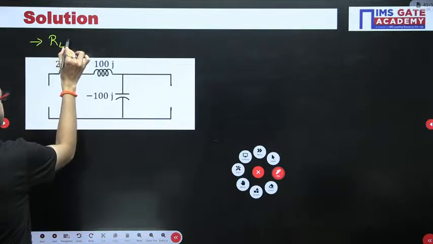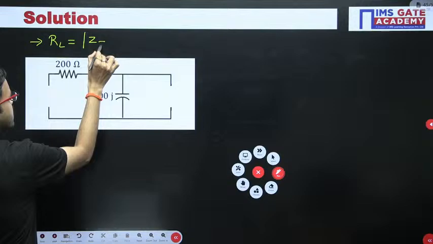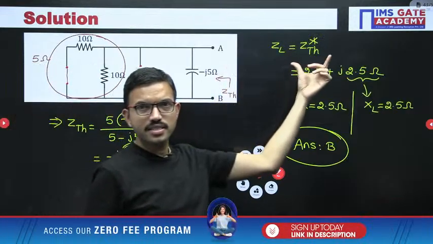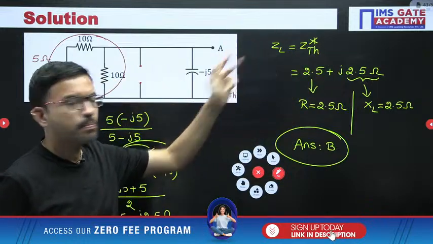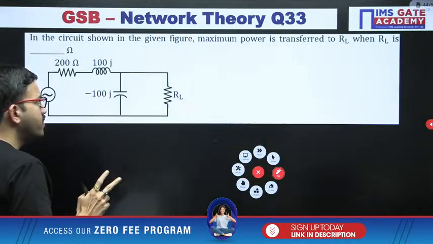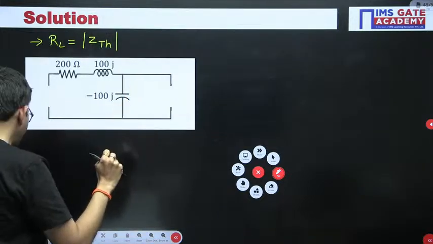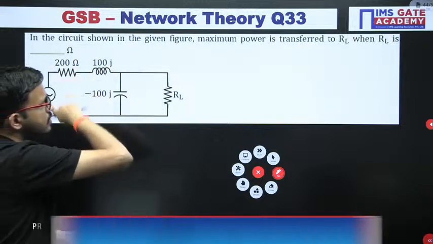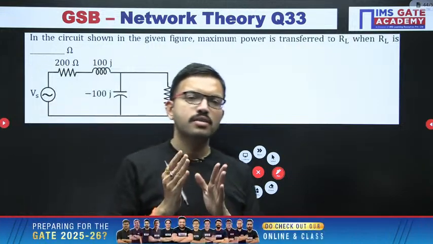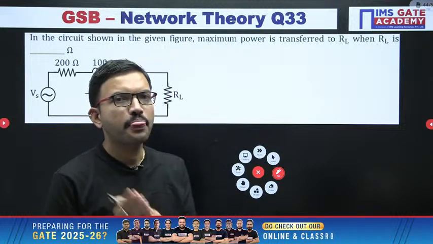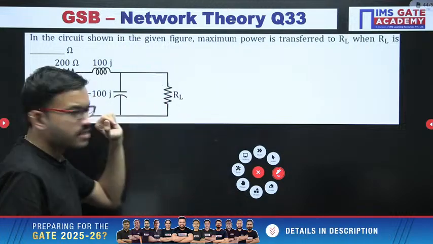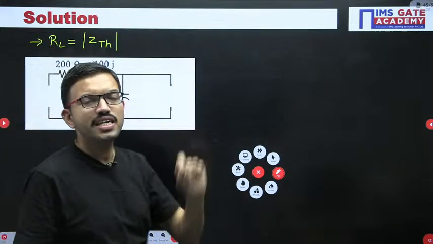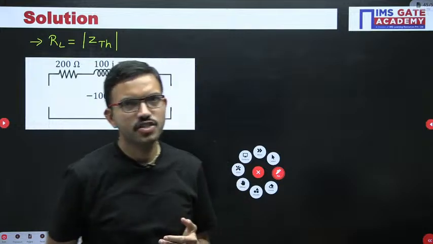RL equal to the magnitude of ZTH, that's all. Earlier, that was the generalized case, ZL equal to ZTH conjugate. But whenever you have a purely resistive load, while the internal impedance of the source has both a real part and an imaginary part, then to get maximum power across the load resistor the condition is RL equal to the magnitude of the internal impedance of the source, that is ZTH.